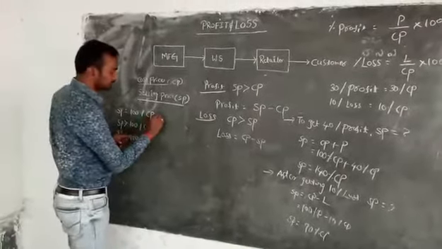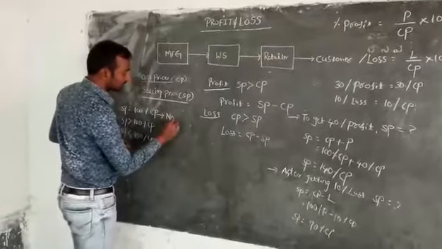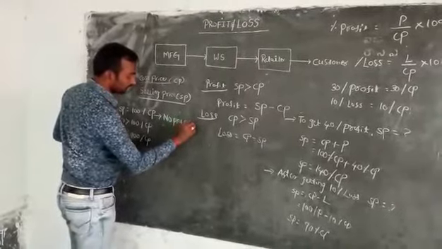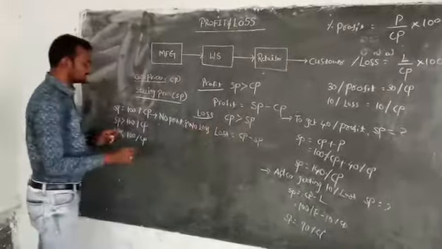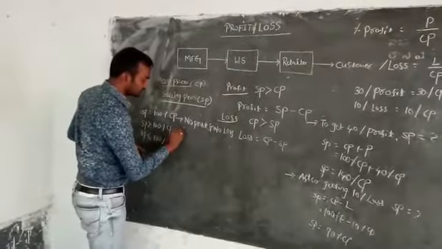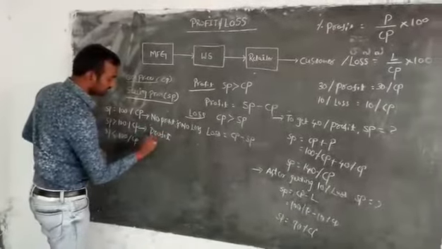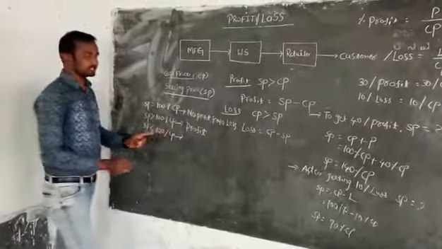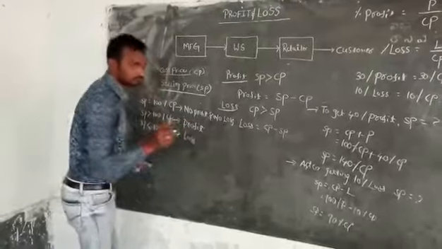In this case, the person has neither profit nor loss. Whenever selling price is above 100%, clearly the person is going to get profit. Whenever selling price is less than 100% of CP, definitely the person is going to get loss only. Okay.